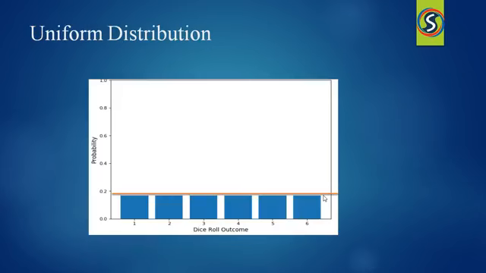And let me explain the uniform distribution. Think about a die. It has 6 sides numbered from 1 to 6. We roll the die. What is the probability of getting 1? It is 1 of 6. So 1/6, right? What is the probability of getting 2? Once again, 1/6. The same holds for 3, 4, 5, 6. Now, what is the probability of getting 7? It is impossible to get 7 when rolling a die. Therefore, the probability is 0.